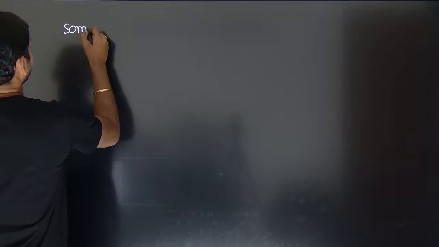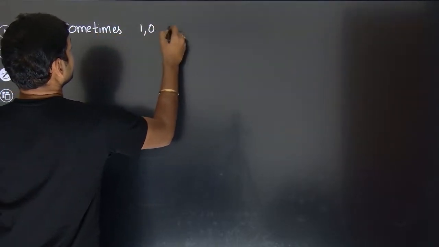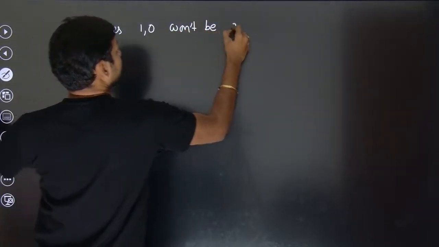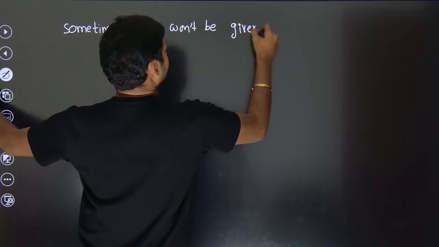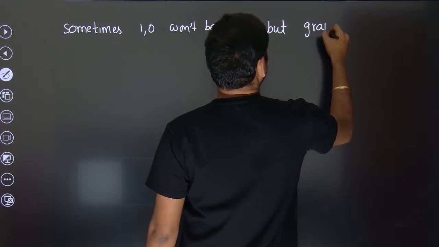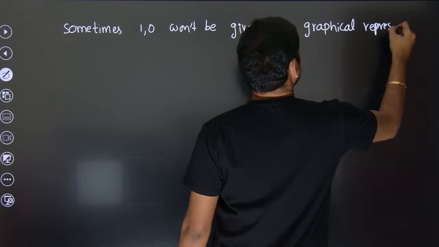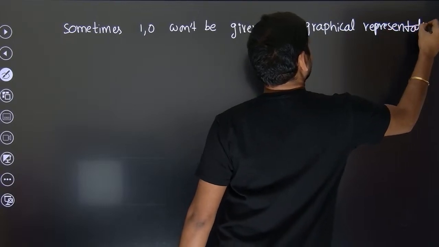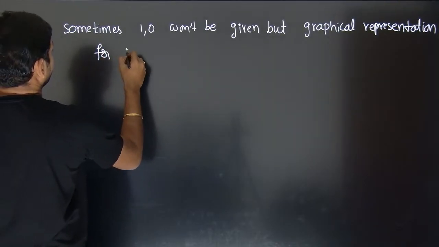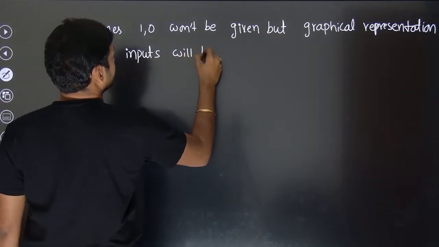Sometimes ones and zeros won't be given, but a graphical representation for inputs will be given.